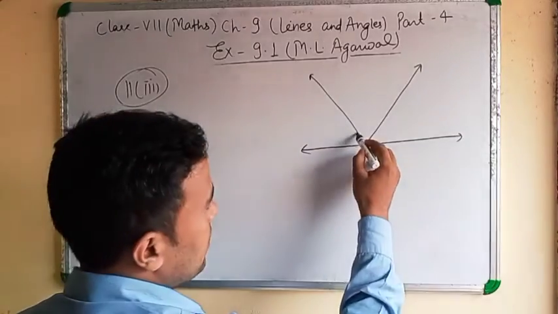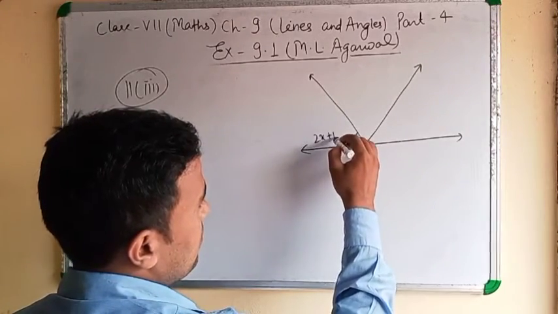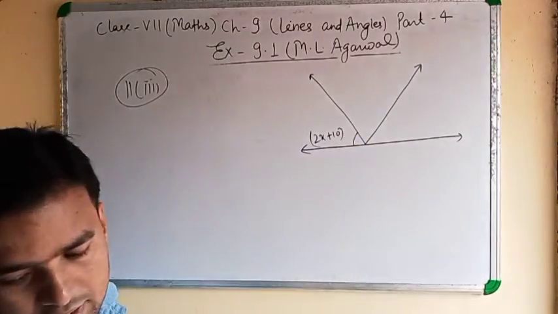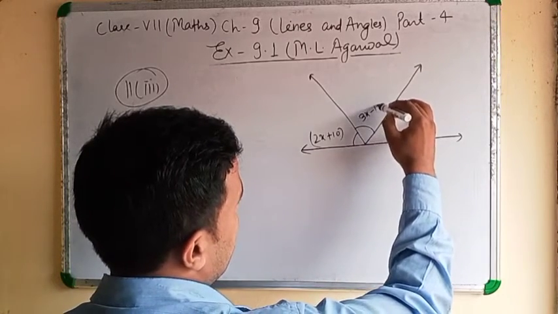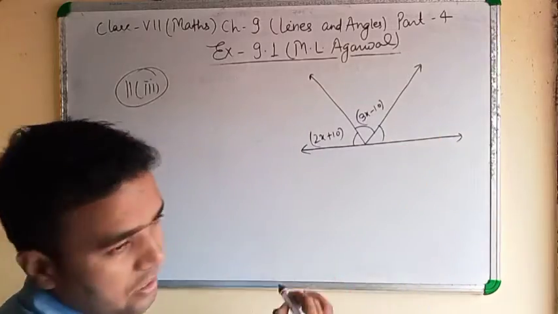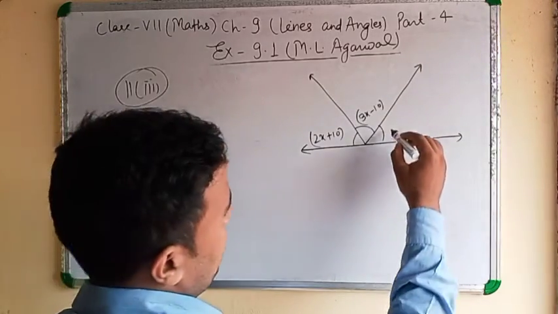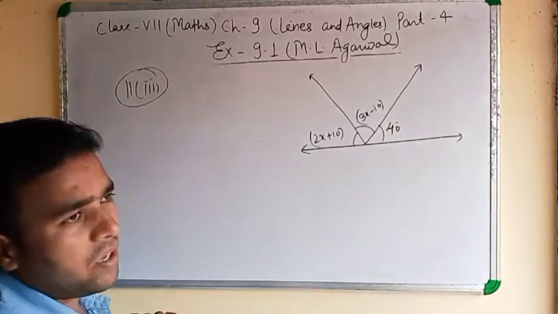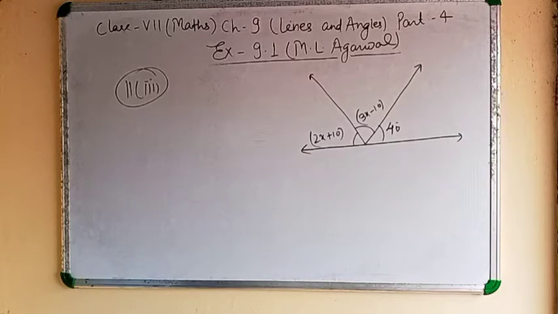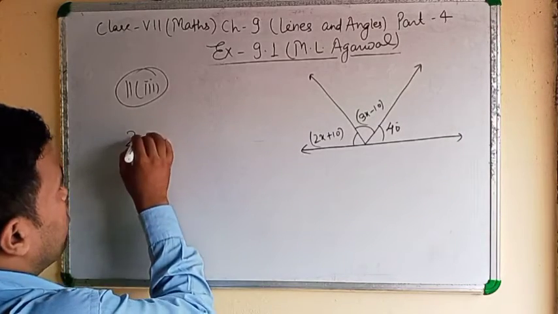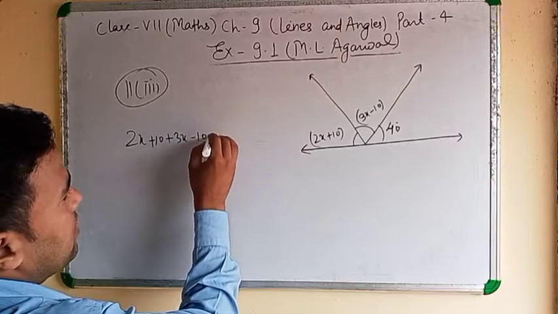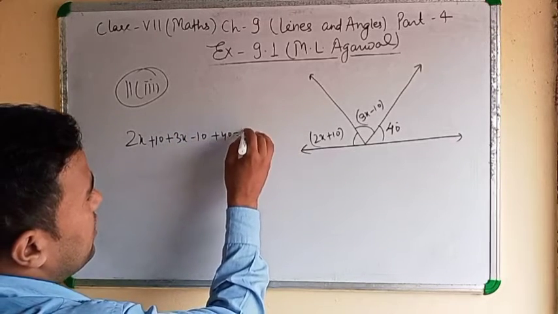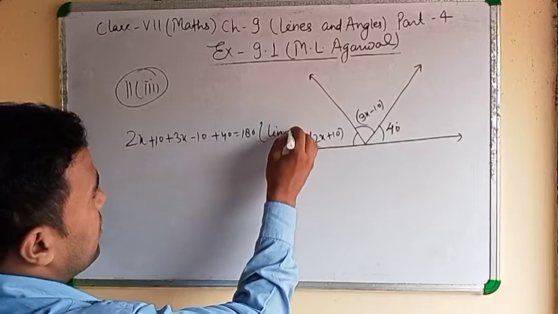First is 2x plus 10. Second is 3x minus 10. And third one is a 40 degree angle. Clear? By linear pair we can write 2x plus 10, 3x minus 10 plus 40 equal to 180, by linear pair.